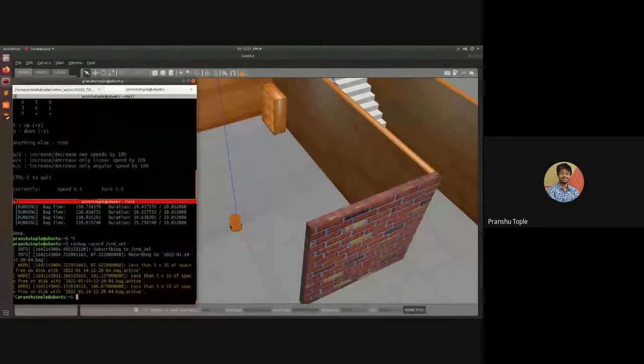Okay, now I will stop it, and I will play. What is the name? After 12, it's 12:20.